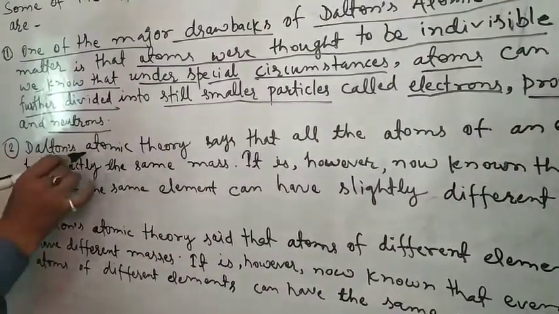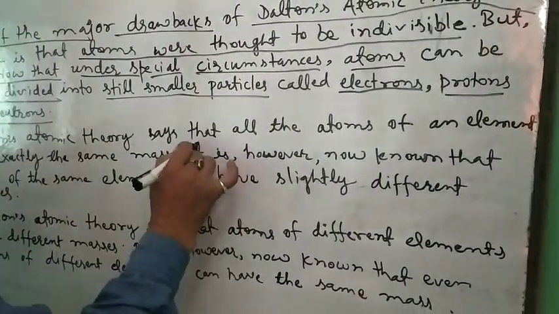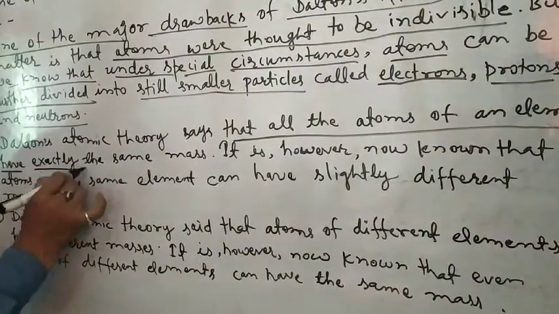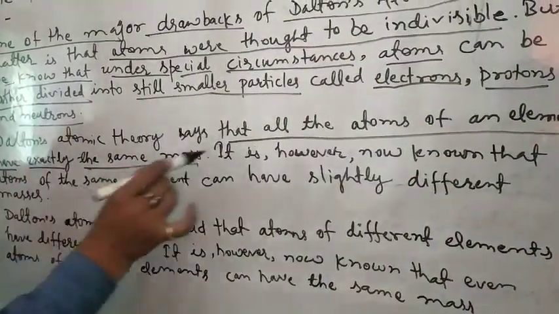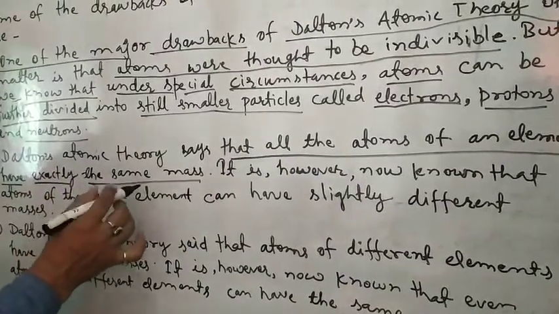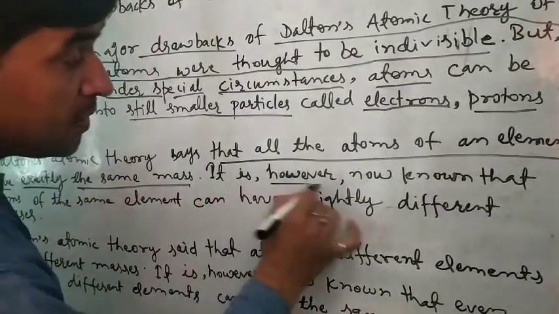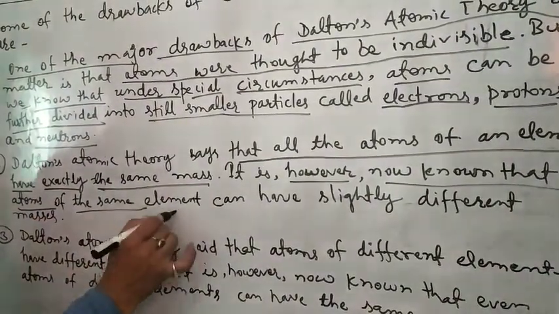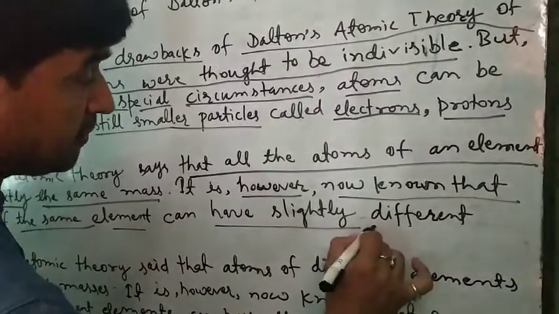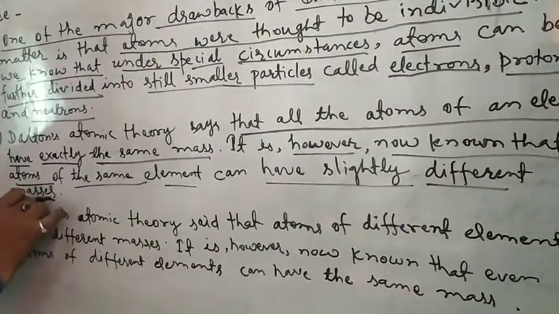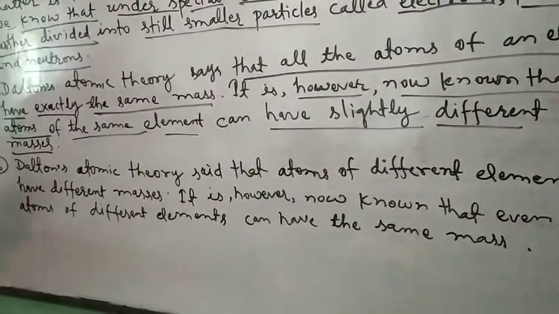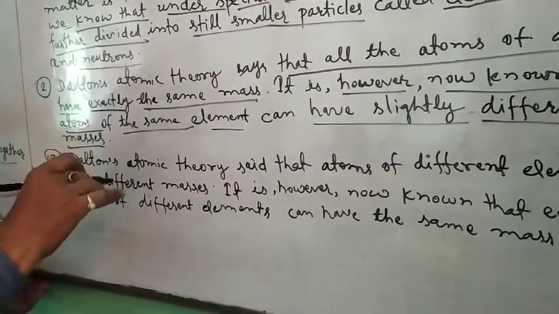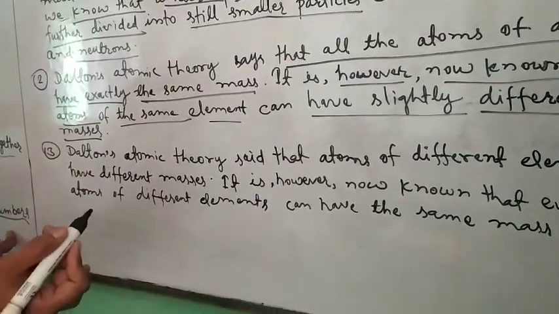Second drawback is Dalton says that all the atoms of an element have exactly the same mass. It is, however, now known that atoms of the same element can have slightly different masses. Like carbon has 3 types of atoms: carbon 12, carbon 13, carbon 14, that have slightly different masses, but they represent the same element.